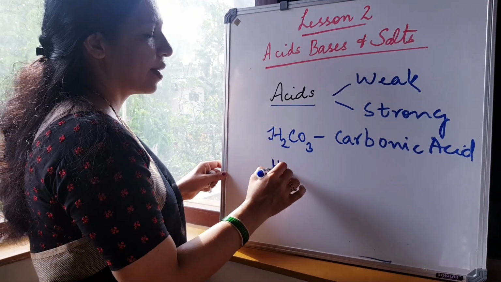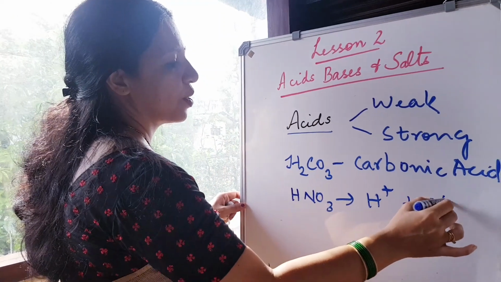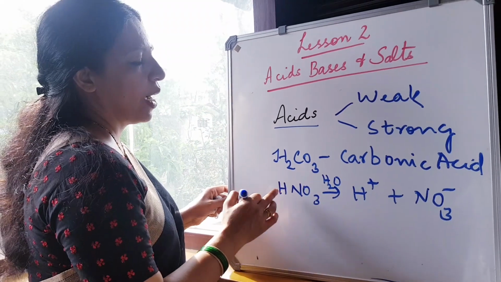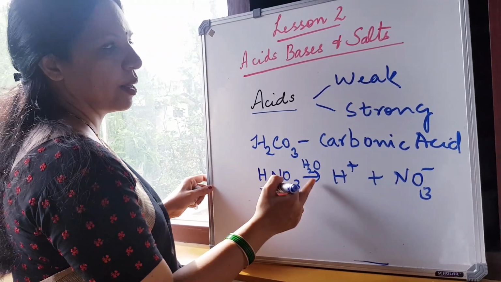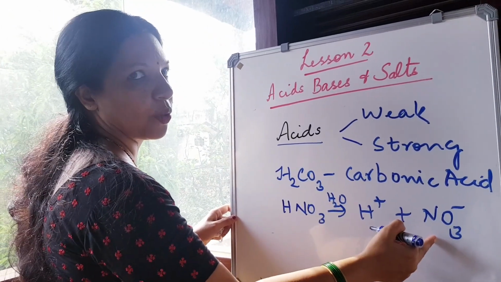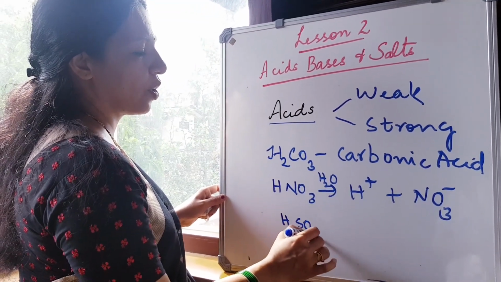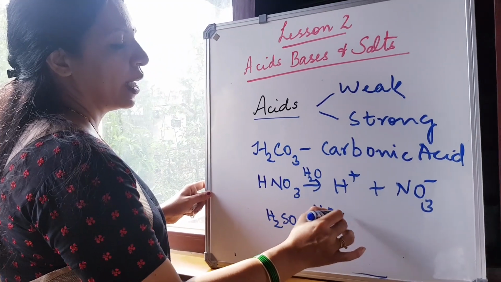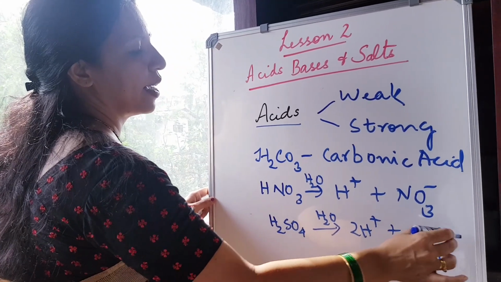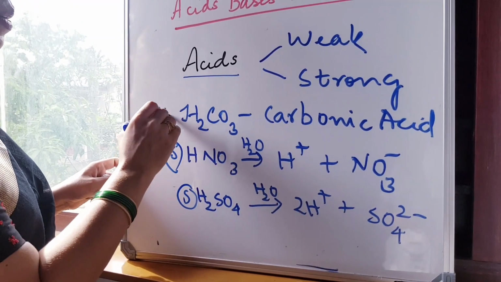Now strong acids. HNO3 is a strong acid. It undergoes complete dissociation to give H plus and NO3 minus. Nitric acid is a strong acid because when it is in water, it completely ionizes or dissociates to give H plus ions and NO3 minus ions, or nitrate ions. Also, H2SO4 is a strong acid. When you dissolve it in water, it completely ionizes to give H plus ions and SO4 2 minus ions. So this is a strong acid, this is a strong acid, this is a weak acid.